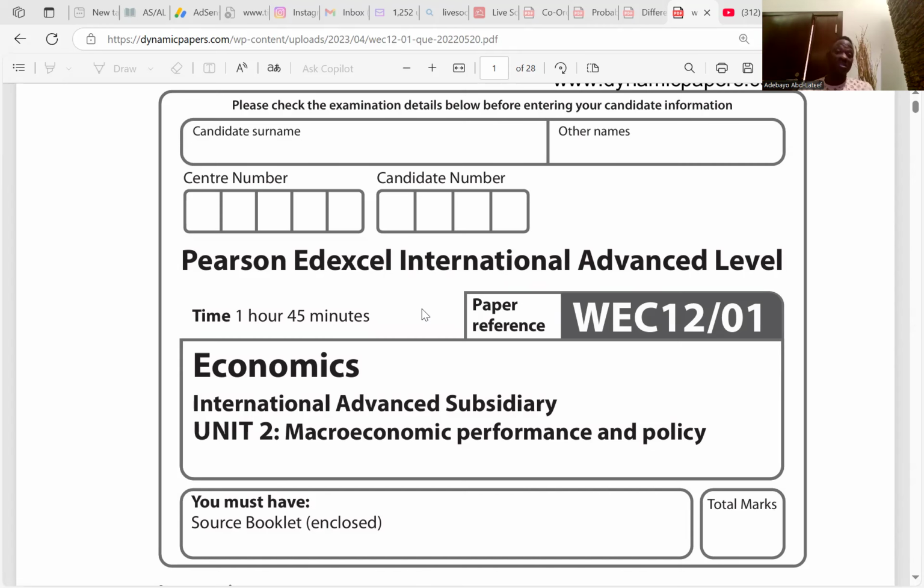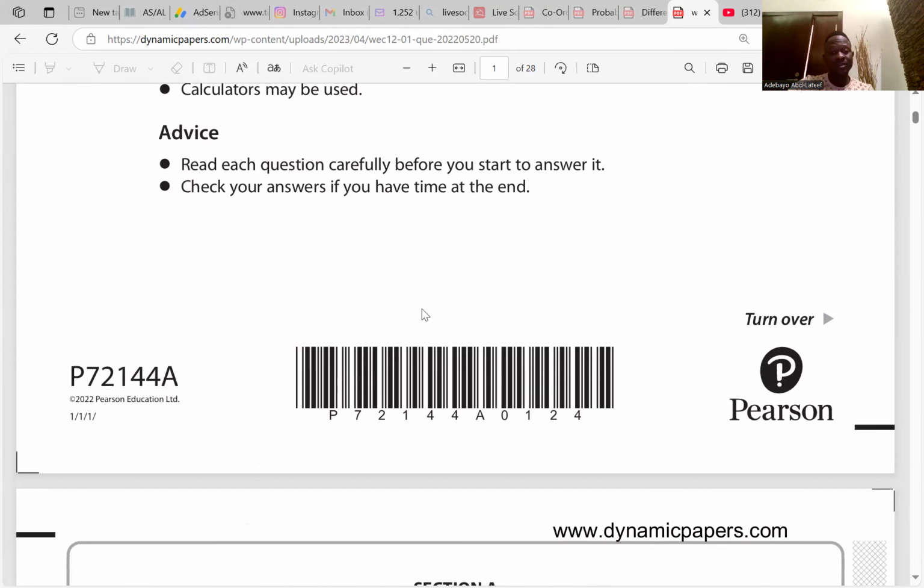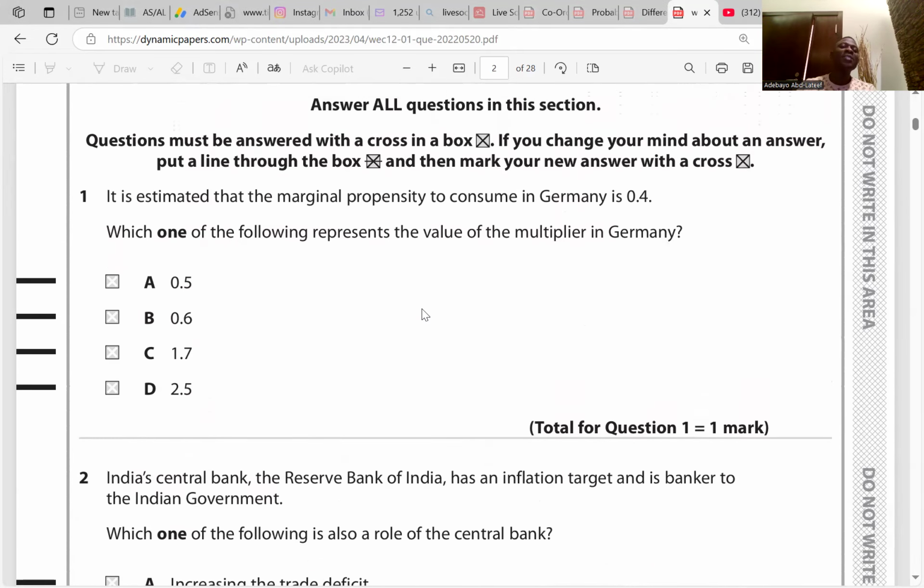We have Economics Paper 2, May 2022. It is estimated that the marginal propensity to consume in Germany is 0.4. Which one of the following represents the value of the multiplier in Germany? The multiplier is 1 over 1 minus the marginal propensity to consume.